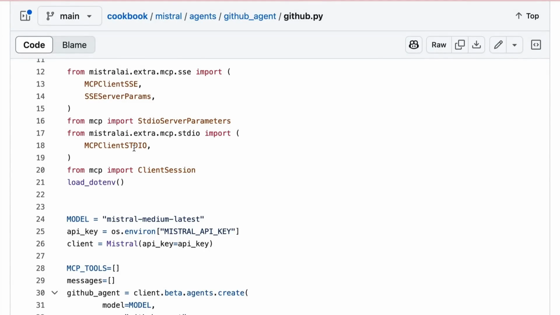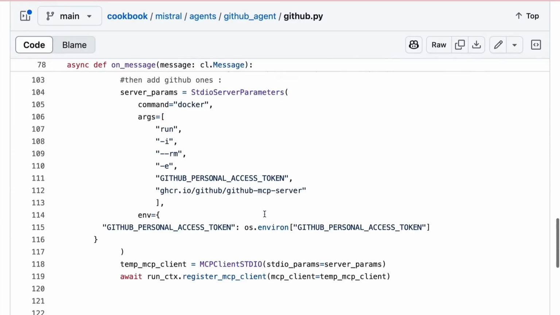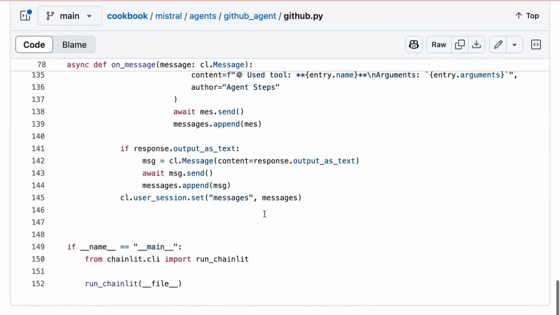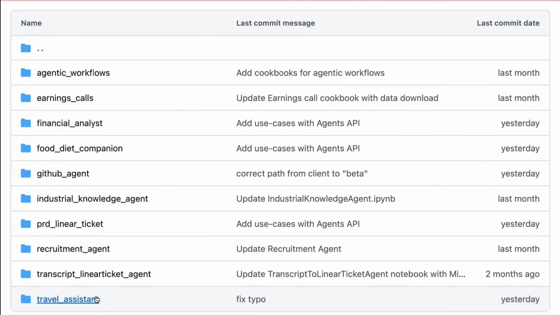So one of the things I find very frustrating with some of the frameworks is that they're not always clear on how to deal with an SSE MCP versus a standard IO MCP. So we can see here the logic for if it returns back to use the tool, how does that get executed? And the cool thing with all of these examples is they're actually quite short. So you can learn the lessons from them quite quickly and work out, okay, how you would apply this to your agent. So they've got a variety of ones in here. Some of them, the travel assistant is using all fake data and stuff like that. It's really quite simple. But again, they're enough to get you started on this.